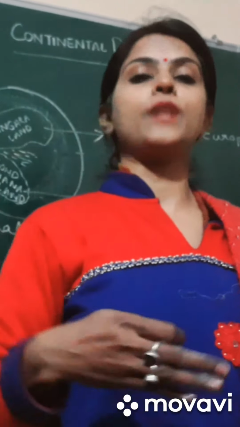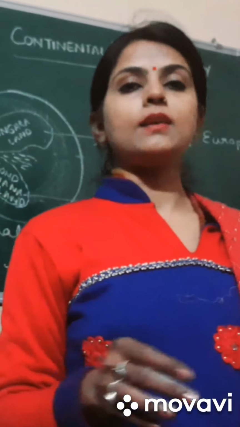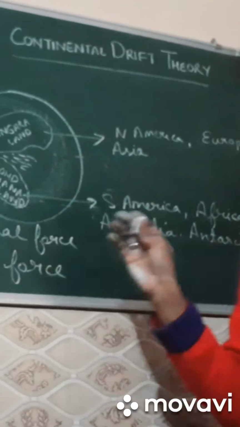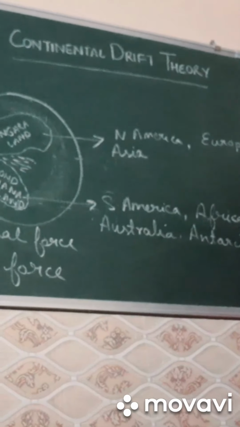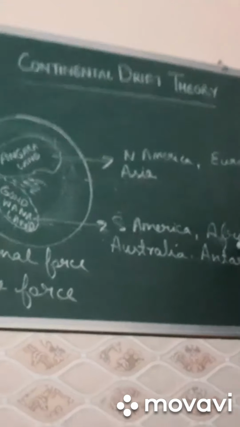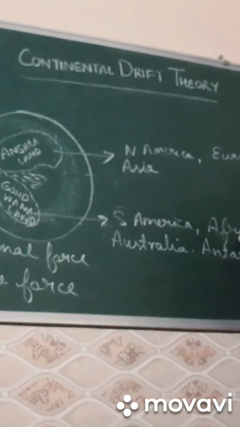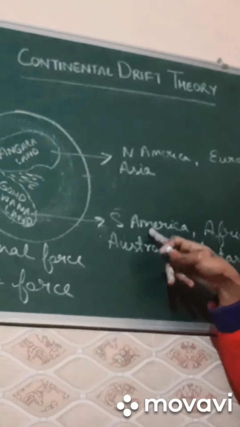How did Wegener prove that his theory was correct? He explained that the evidence he got from Africa, the soil, texture, and fossils, are all similar to South America.